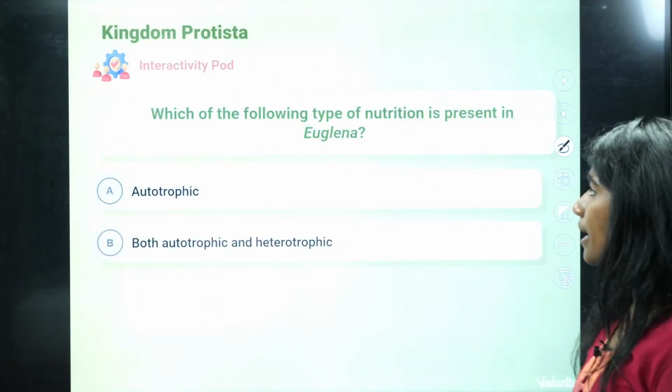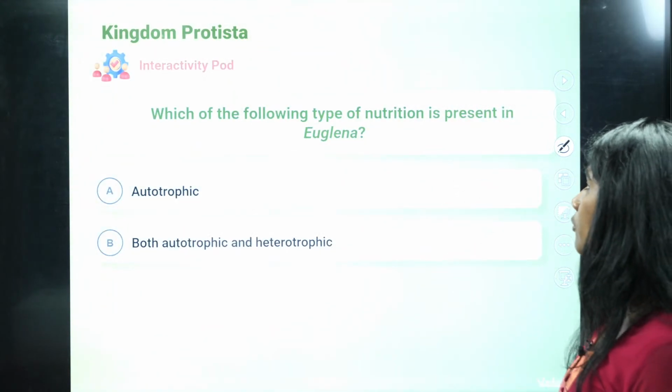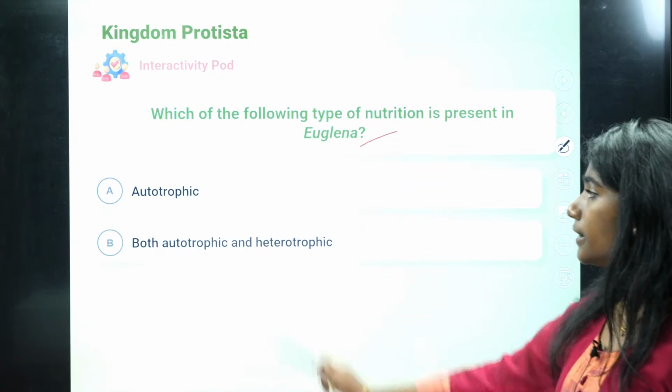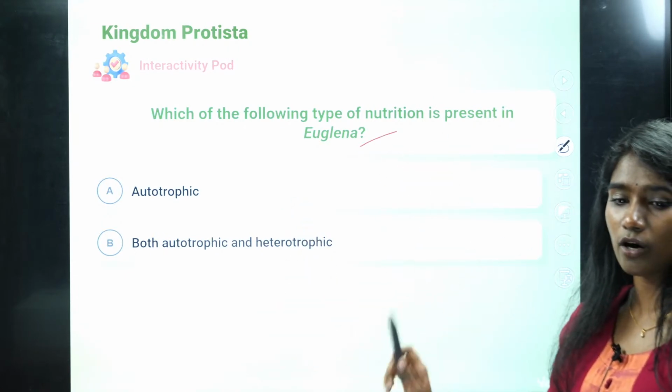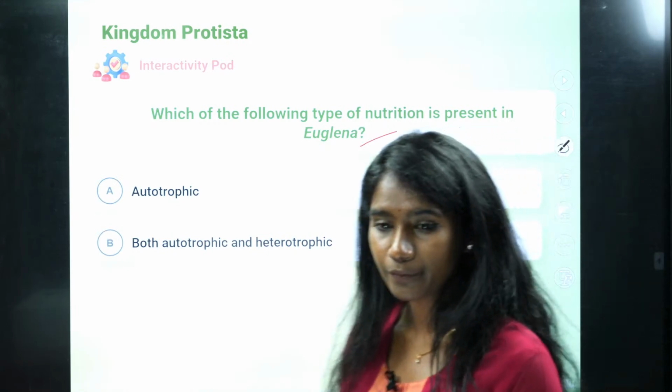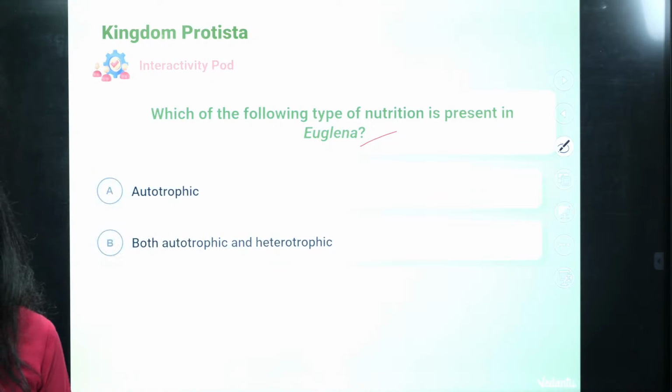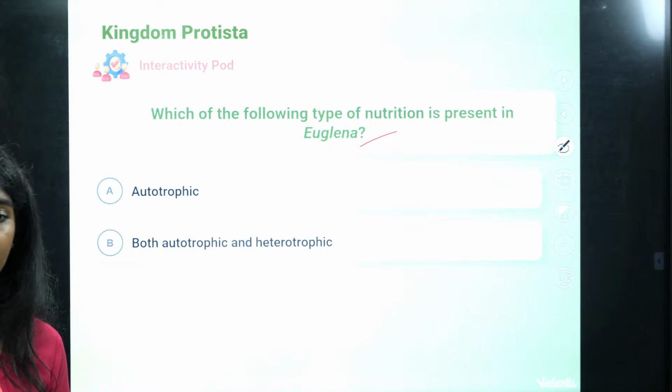Okay, fine. So now which of the following types of nutrition is present in euglena? Is it autotrophic or is it both autotrophic and heterotrophic?